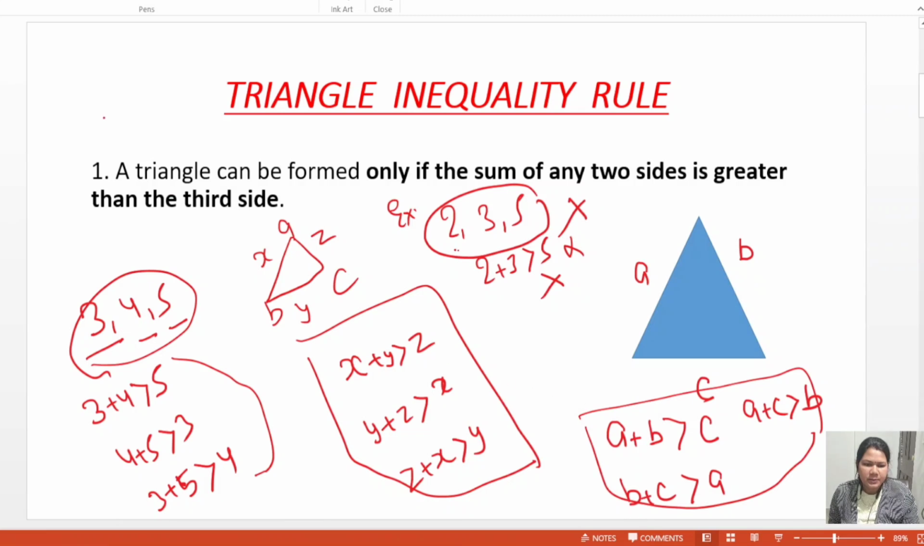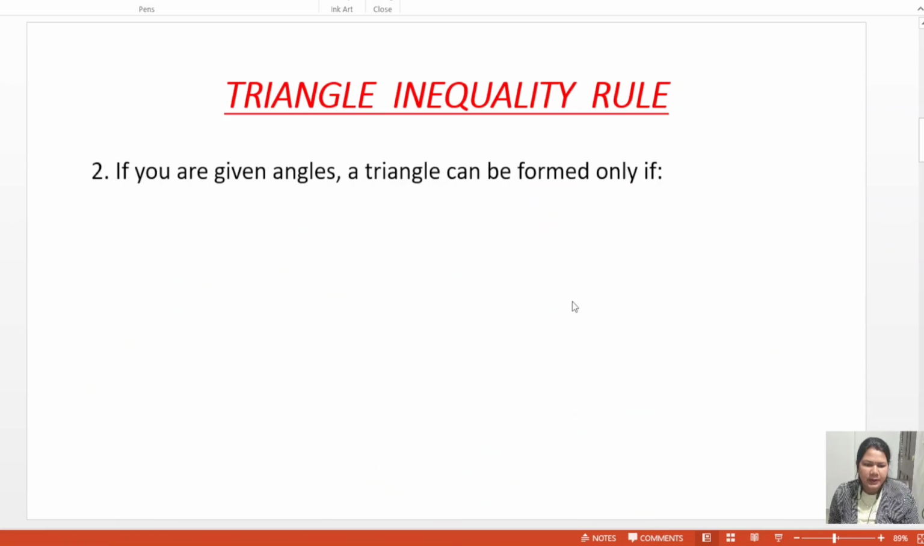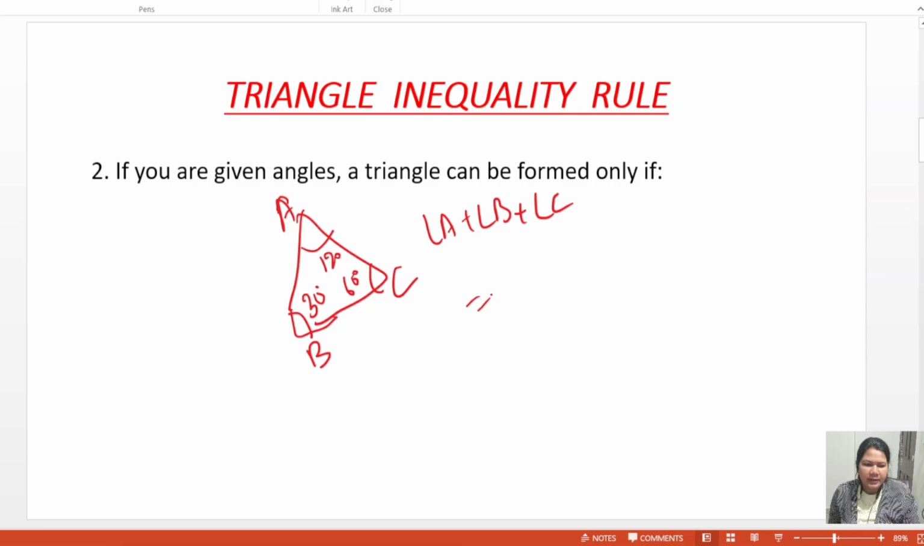Next topic is according to angles. According to angles, a triangle is formed only if the sum of all angles is 180 degrees. Here is one triangle, A, B, C. If this angle is 30 degrees, this is 60 degrees and this is 120, then you sum angle A plus angle B plus angle C. Angle A is 120 degrees, angle B is 30 degrees and angle C is 60 degrees.